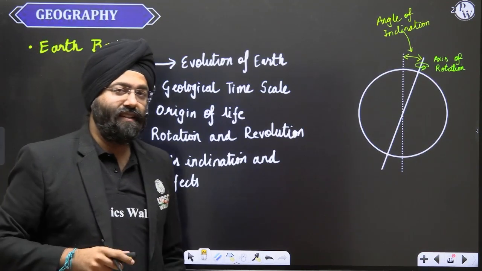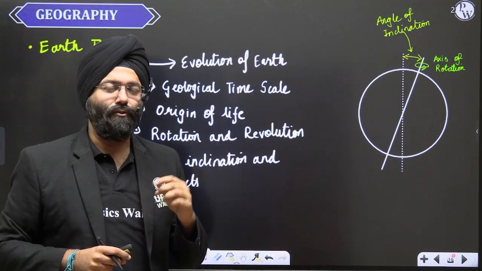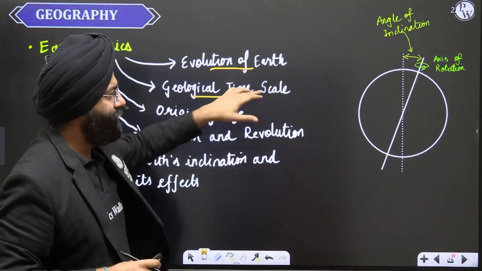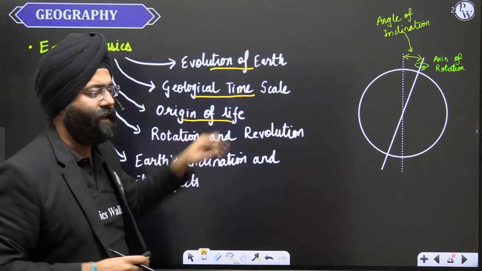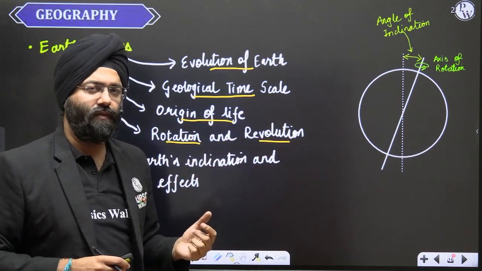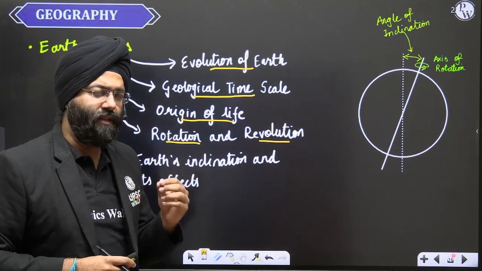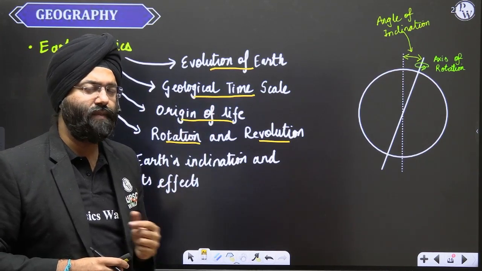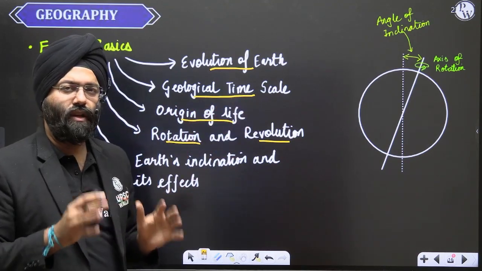Next come the topics of Earth basics, which the NCERTs of class 11th and 12th generally do not have. The concept of, let us say, evolution of Earth, geographical time scale in detail, and how these topics are related to the origin of life. Rotation and revolution, and the concepts associated with them. If we say 45-degree latitude, why is that particular line known as 45-degree latitude? What are the reasons behind it? All those dimensions would be covered in a diagrammatic manner so that you understand them very well.